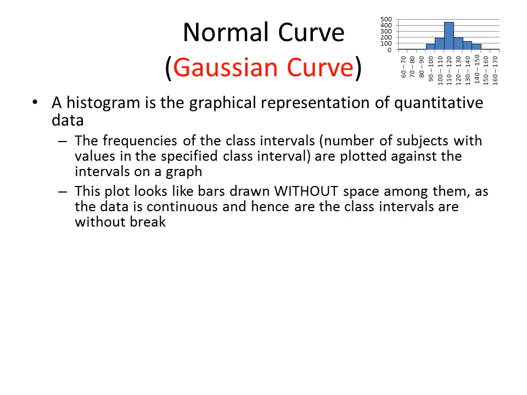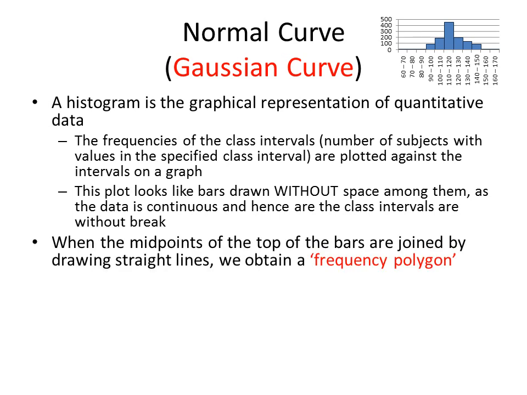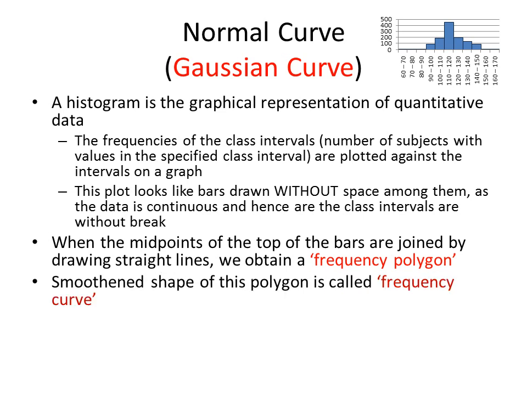The plot looks like bars but without any spaces among them, because the data is continuous and the class intervals are without any break. When the midpoints of the top of these bars are joined by drawing straight lines, we obtain a frequency polygon. And when the shape of this frequency polygon is smoothened out, it is called a frequency curve.